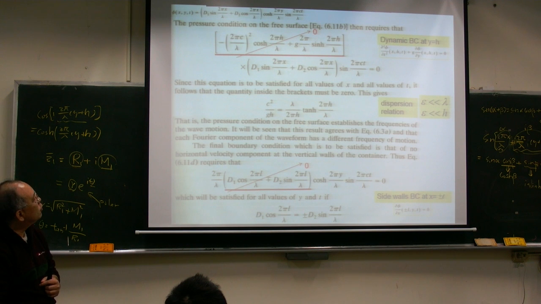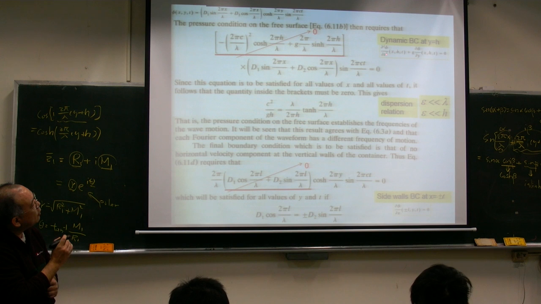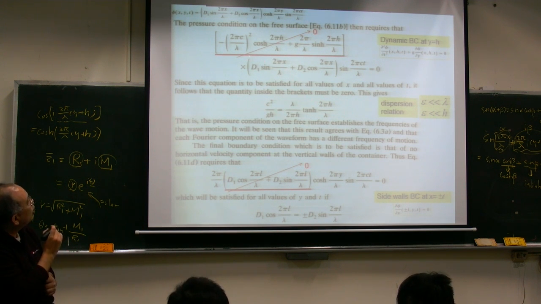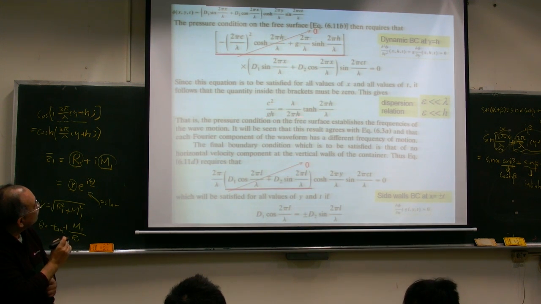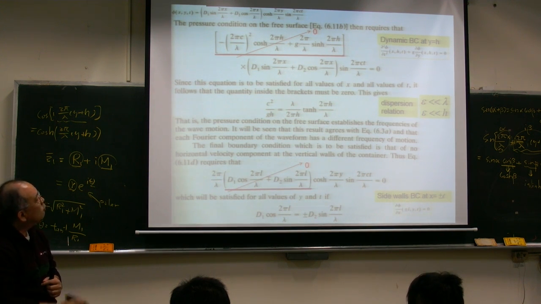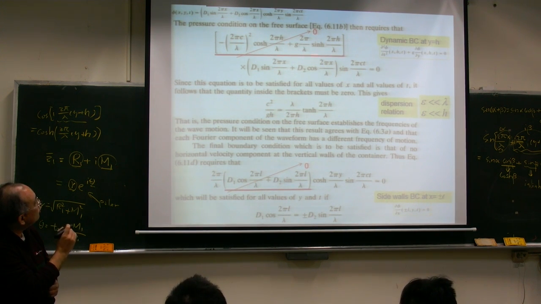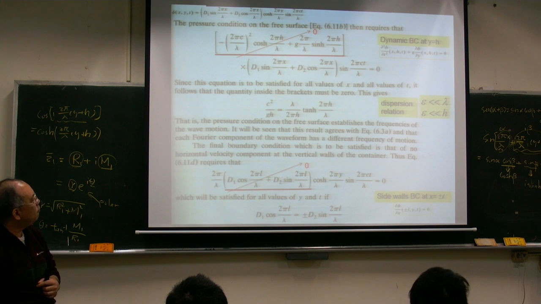So only when what is inside this bracket is equal to 0 will this boundary condition be satisfied. So we assume this is equal to 0, and you can simplify this to become our dispersion relation. From this, you can get this relationship. This relation is just the dispersion relation we mentioned before.